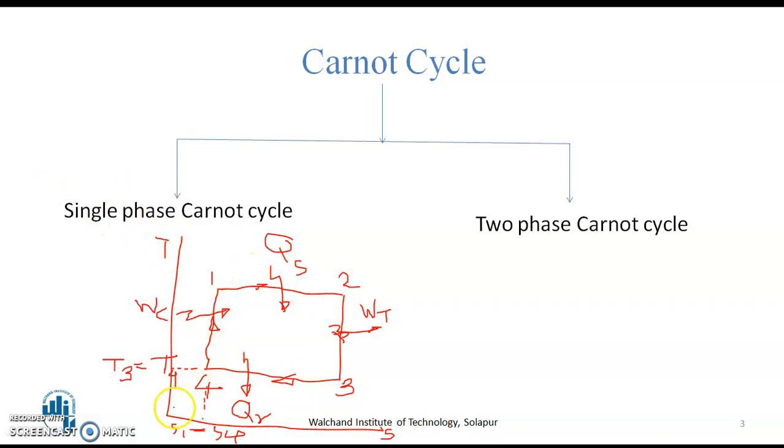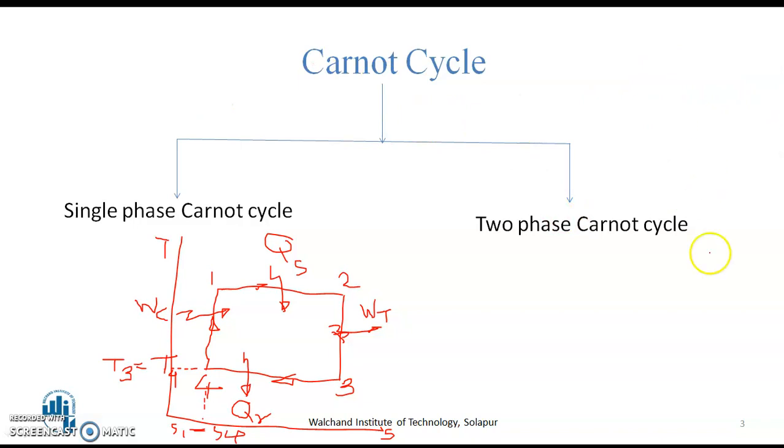Why? Because here we have not shown any isothermal curve. We have not shown the saturation lines. So the working fluid may be in the purely liquid form or in the purely vapor form. So for example, to study the heat engine, internal combustion engine, we could consider Carnot cycle as the ideal cycle. Now, we will move to the second type of the Carnot cycle,